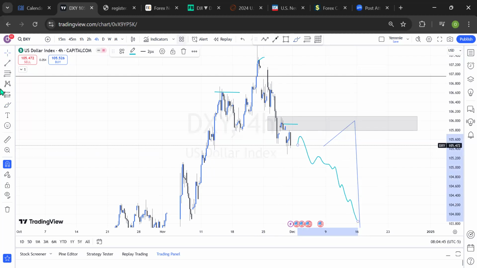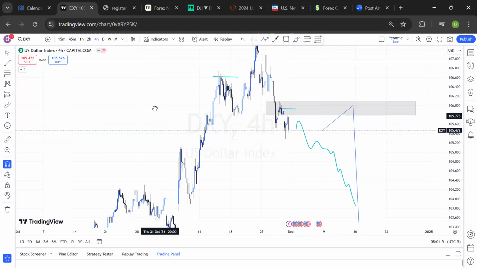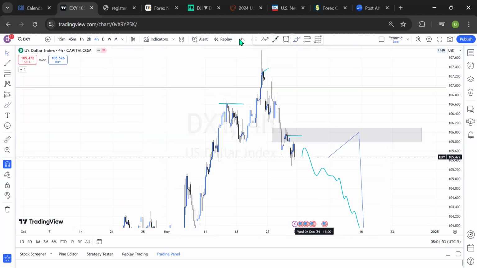But then it is what it is in the market. We can only judge based on what we are seeing right now. We can only talk from the perspective of what the market is showing us. Every other thing, apart from that, we are not too sure or too certain. So what we'll be doing now is expecting the market to play out into a down direction on DXY, an intraday opportunity on the 4-hour time frame.